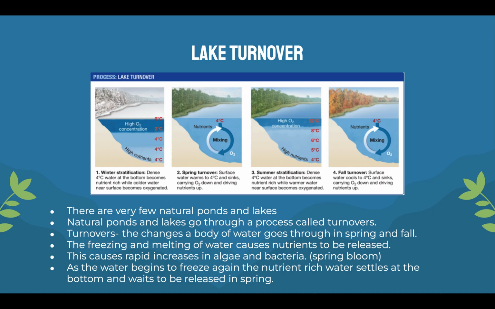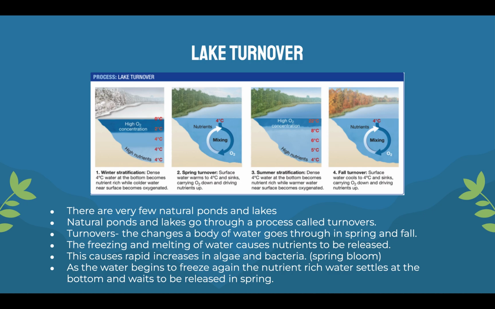So this is pretty interesting. There are a few natural lakes and ponds in the areas close to the equator. In the north is where we find most of our lakes and ponds. So they go through this turnover because these lakes and ponds in the north it's colder, so they have to go through freezing periods. So freezing and melting of water causes nutrients to be released.